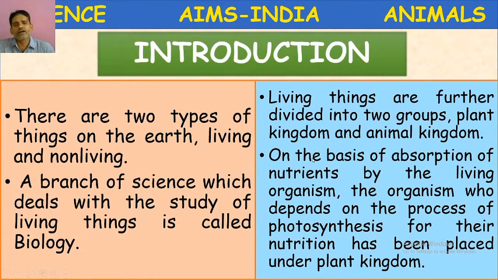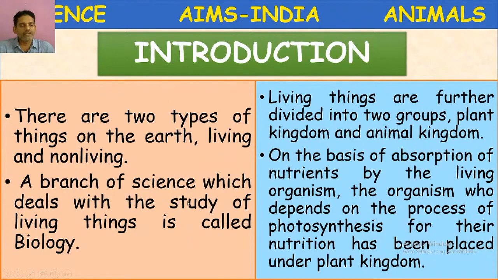So let us understand the living things. On the basis of absorption of nutrients by the living organism, the organisms which depend on the process of photosynthesis for their nutrition have been placed under plant kingdom.